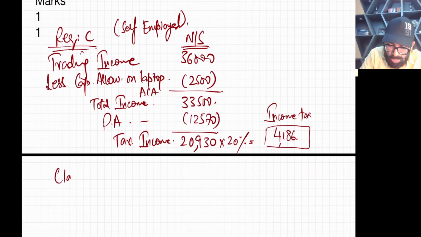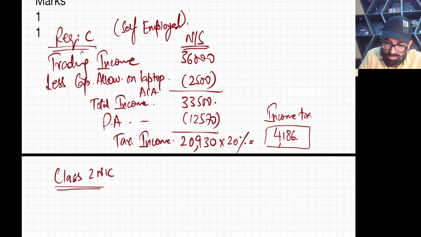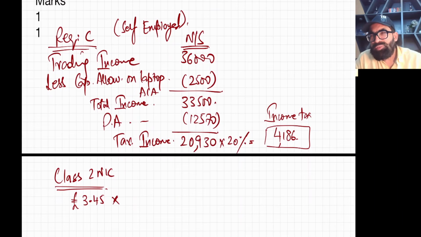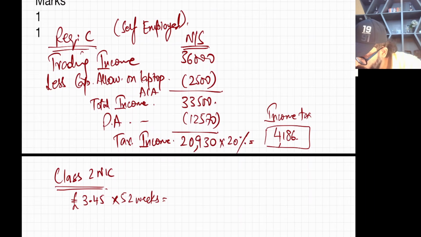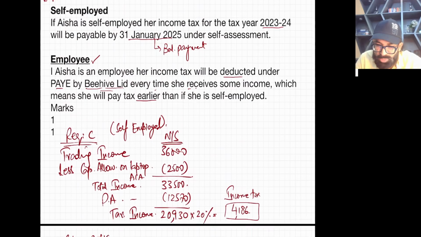The first one is class 2 NIC, which is a fixed amount of 3.45 pounds per week. So how many weeks are there in a year? It's 52 weeks. So let's calculate the total. The total will be 179. Okay, so this is your class 2 NIC.